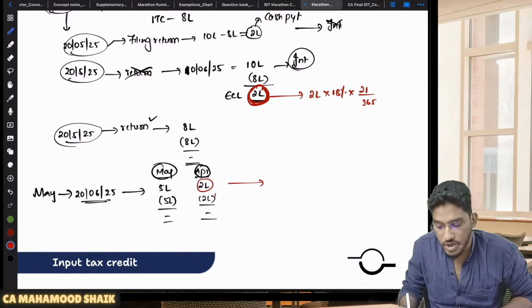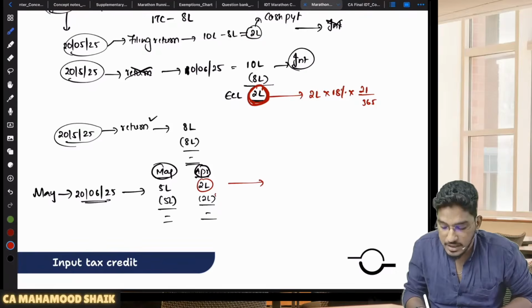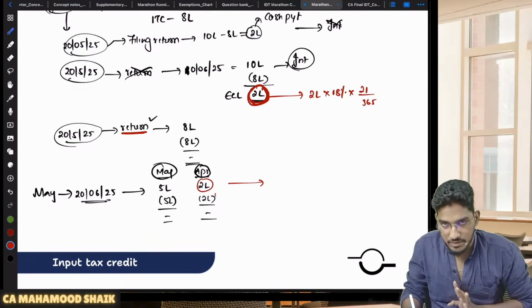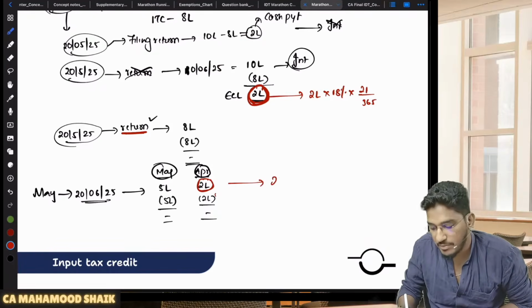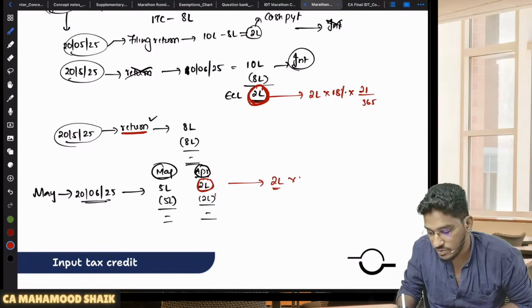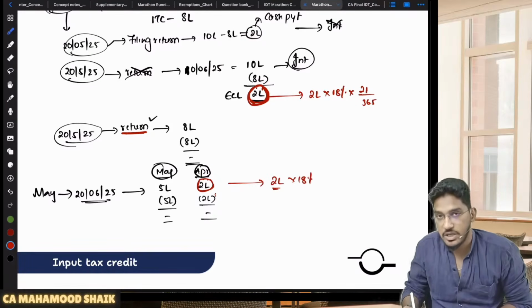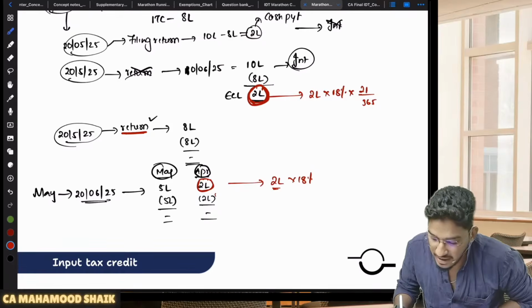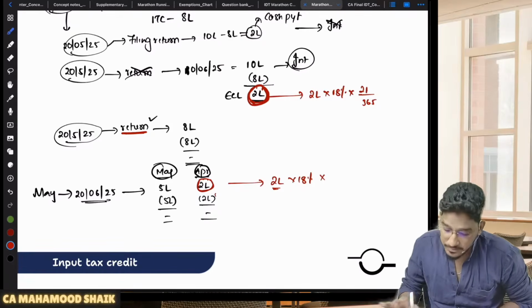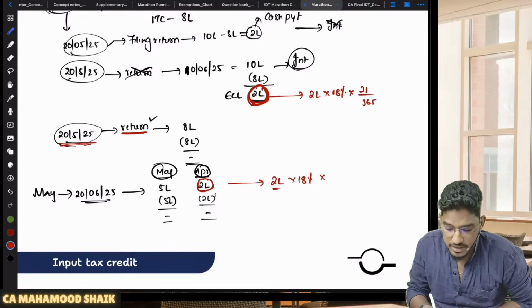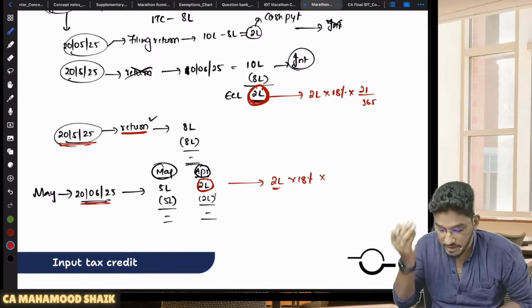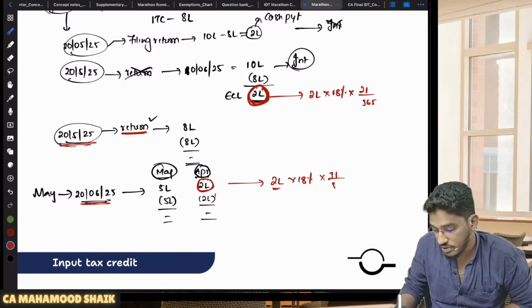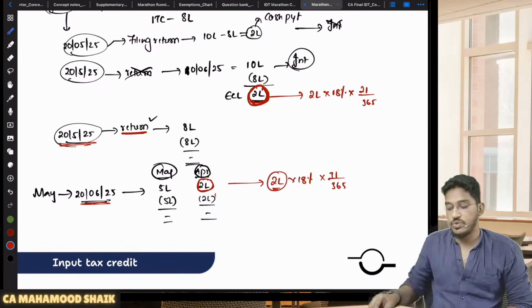Now what the department said: don't be over smart here. In case you have already filed your return, but in that return you did not declare your liability and make the payment of tax, and later you are declaring it, in that case on the total liability you will be liable to pay the amount of interest. On the entire 2 lakh rupees you will be liable to pay interest, even though you are discharging using the electronic credit ledger. So on the entire 2 lakh rupees you will be liable to pay interest at 18% for 1 month. The actual due date is 20th, but you are paying it on 20th of June 2025. So here also for 31 days you will be liable to pay interest on the total 2 lakh rupees. So don't behave over smart here.